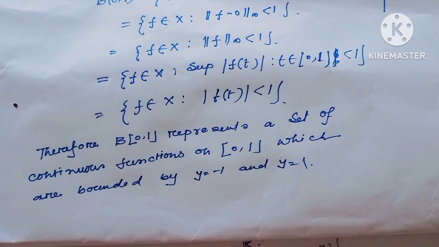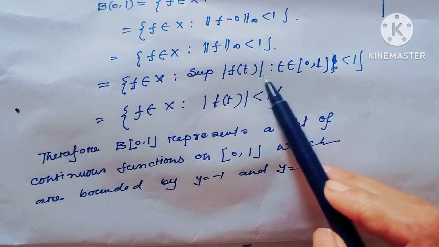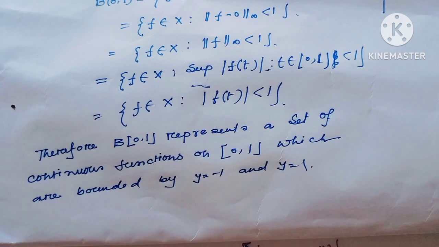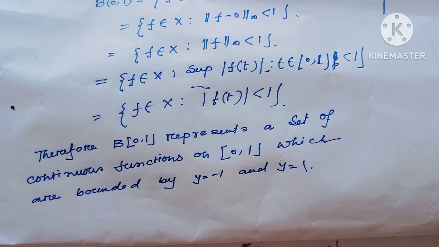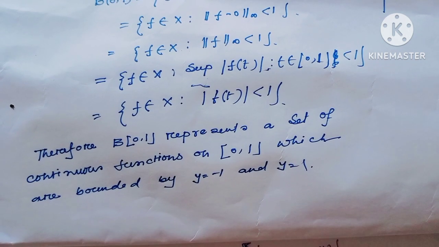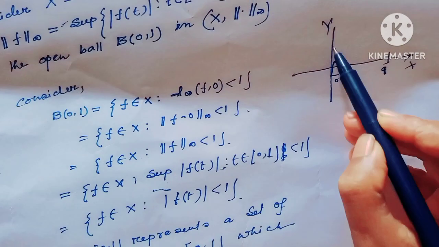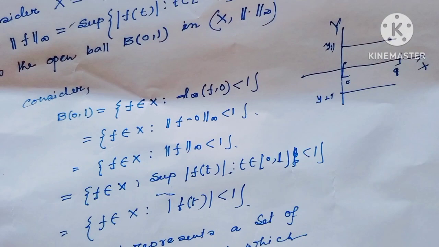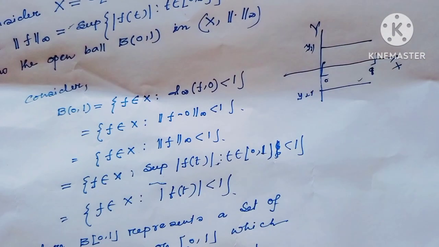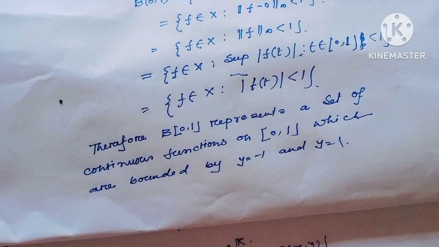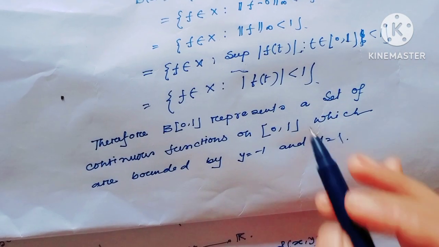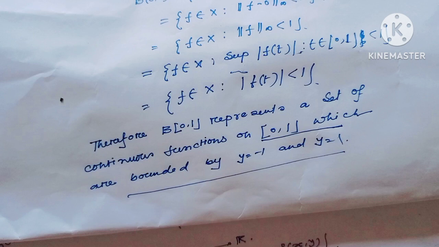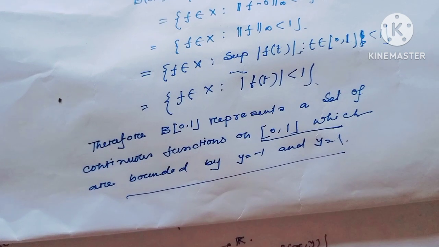Therefore, the supremum of |f(t)| is less than 1. Since the supremum value is less than 1, that means the absolute value of f always would be less than 1. That means if we consider this is y equal to 1 and this is y equal to minus 1, then the function f always lies between this interval. Therefore, B(0,1) represents the set of continuous functions on the closed interval [0,1] which are bounded by y equal to minus 1 and y equal to plus 1.